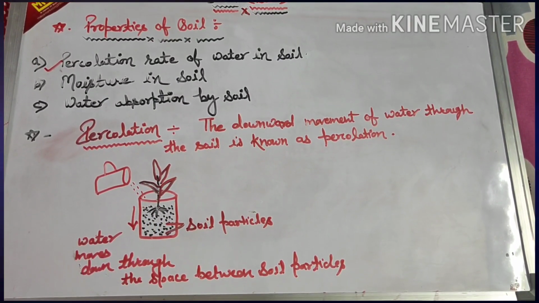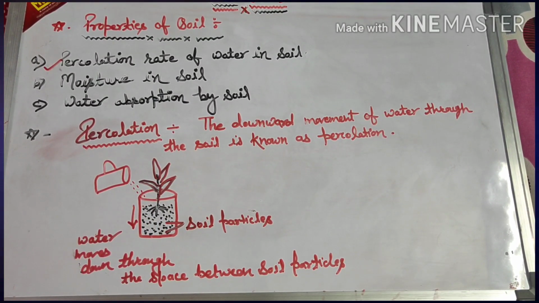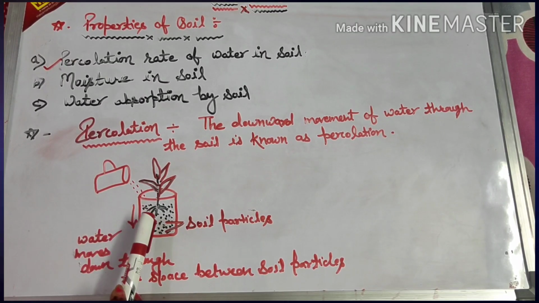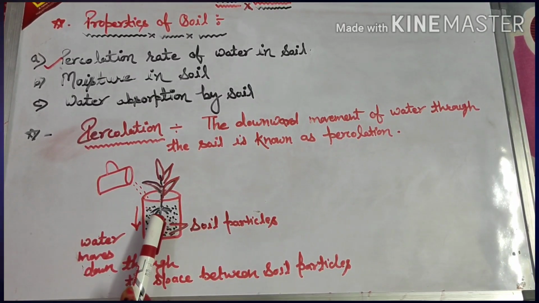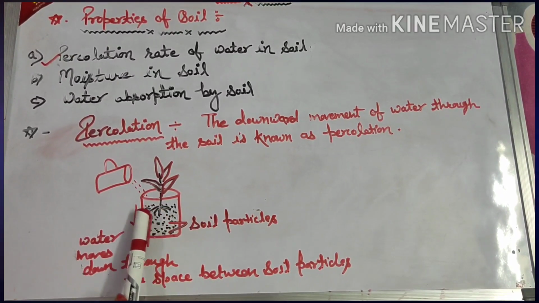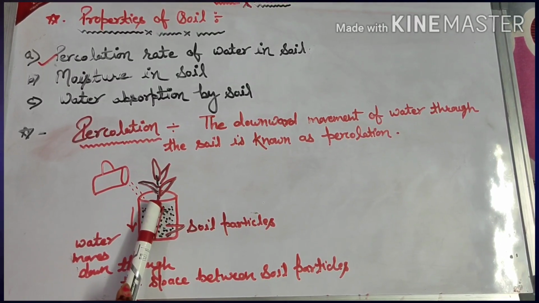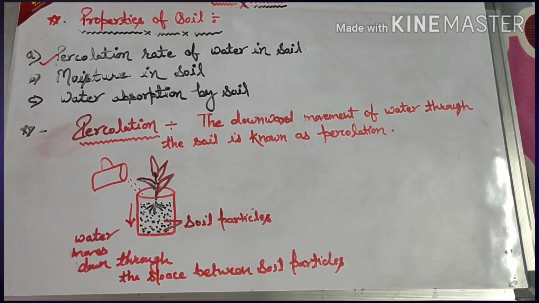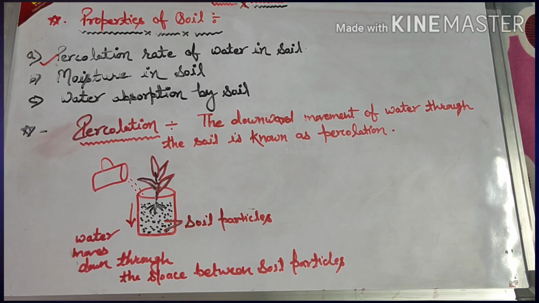Have you ever noticed when you are watering the plants in your garden? Let's say you have put a sufficient amount of water from a tumbler. Now what happens when you put water? If you look over the surface, you can see a layer of water above. Just wait for a couple of minutes. After some time, what do you see? That all the water went inside. So what actually happens?